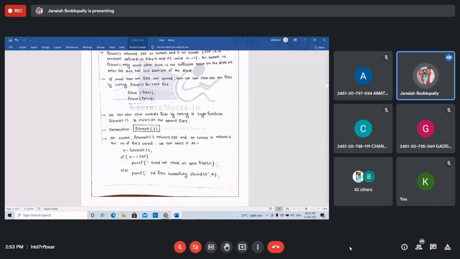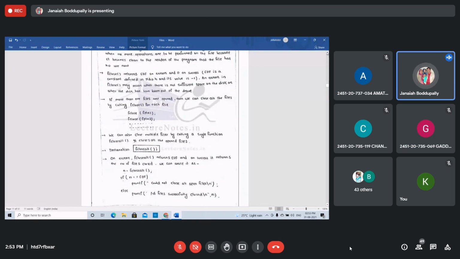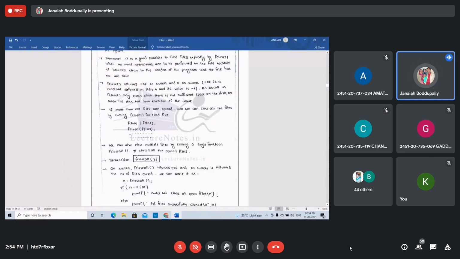fclose returns EOF on an error and 0 on success. What is EOF? Capital EOF, end of the file. EOF is a constant defined in the standard input output header file. Its value is -1. An error in fclose may occur when there is not sufficient space on the disk, or when the disk has to.